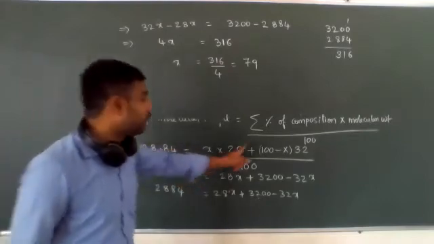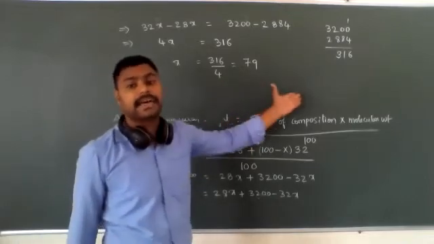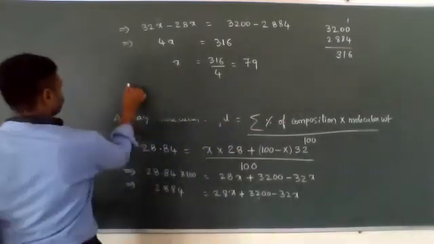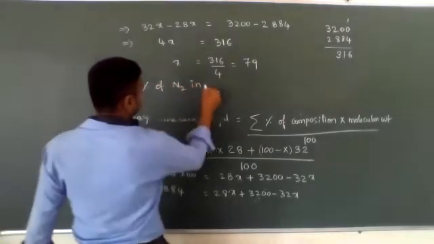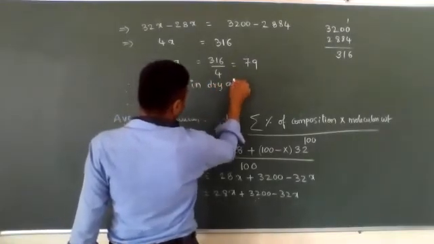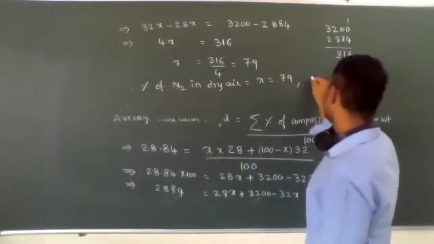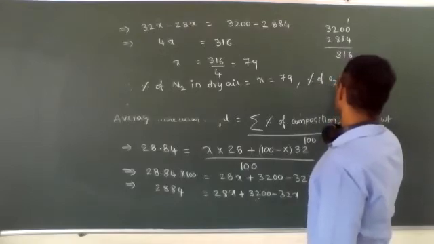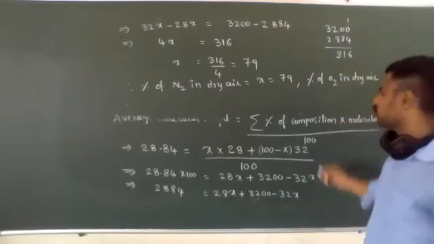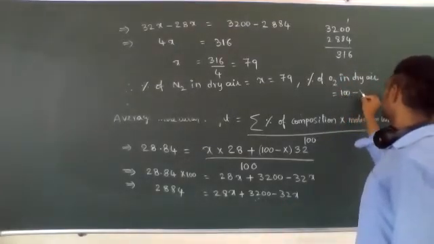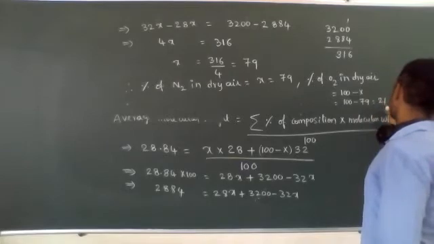79%. The remaining composition, 100 minus 79, is the composition of O2. Therefore the percentage of N2 in dry air is equal to X, which is 79. In the same way, the percentage of O2 in dry air is equal to 100 minus X, which means 100 minus 79, which is equal to 21%.